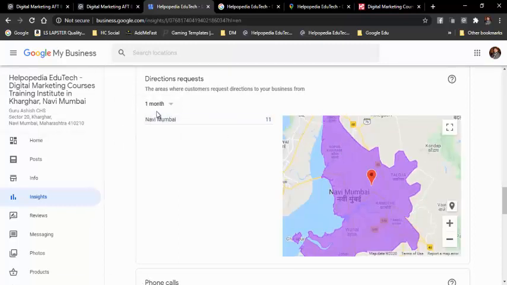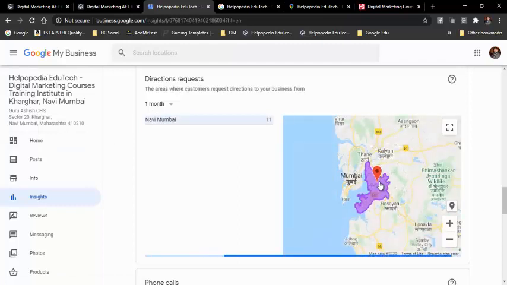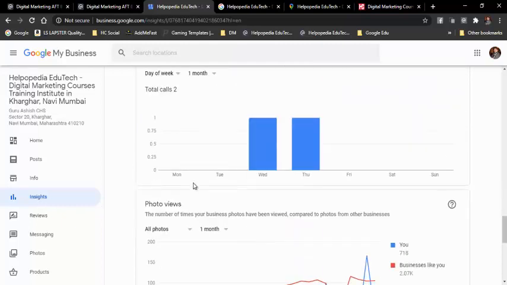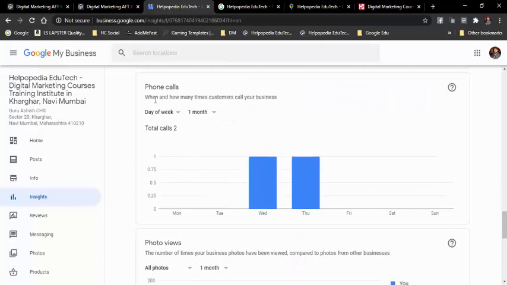So like this you can see people calling from different places. If there are more people from different places, then you will see from where I have received the calls. Then over here, this is related to the phone calls, on which days I am receiving them. See, on Wednesdays and Thursdays I am receiving the most calls, a total of 2 calls, on Wednesday and on Thursday.